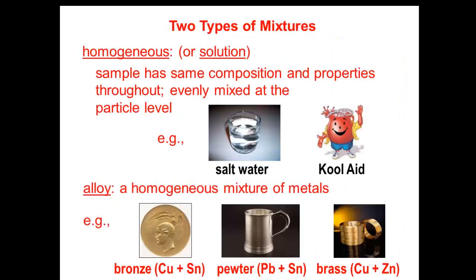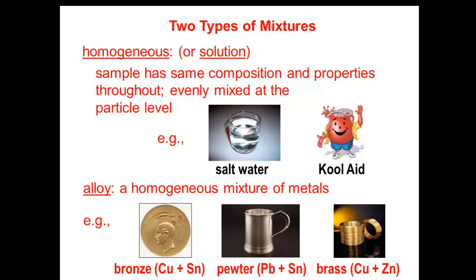Mixtures can be classified into two main types: homogeneous mixtures or solutions, and heterogeneous mixtures. In a homogeneous mixture, the sample has the same composition and properties throughout, and is evenly mixed at the particle level, such as salt and water. An alloy is an example of a homogeneous mixture as well.